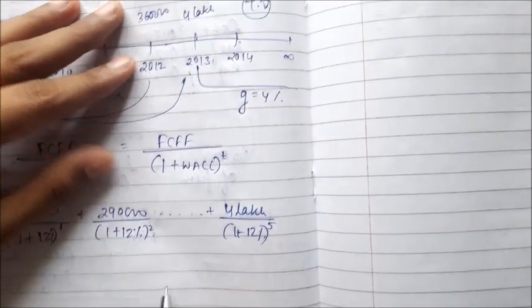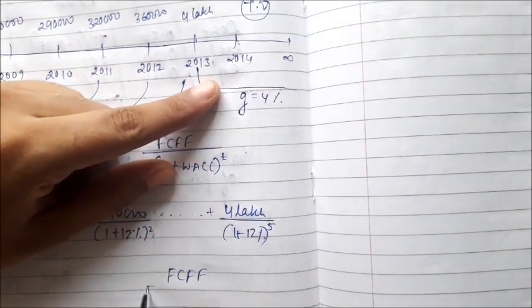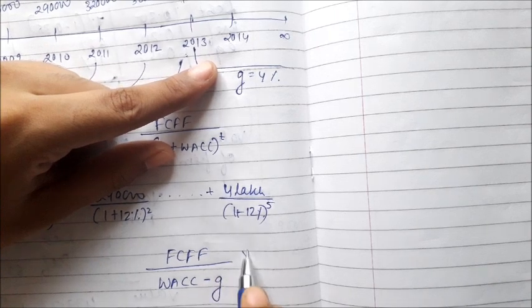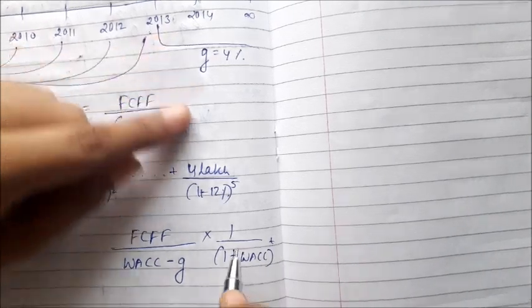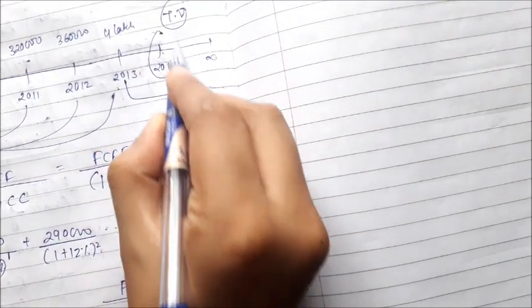Terminal value is FCFF upon WACC minus G, multiplied by 1 plus WACC to the power T. So while finding the terminal value, as I told you, we are going to take the value of this year.